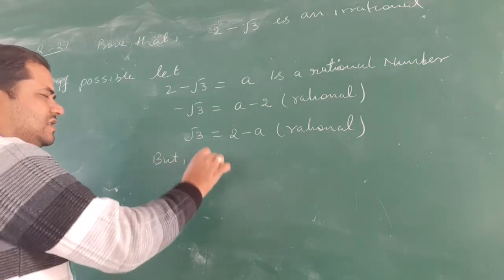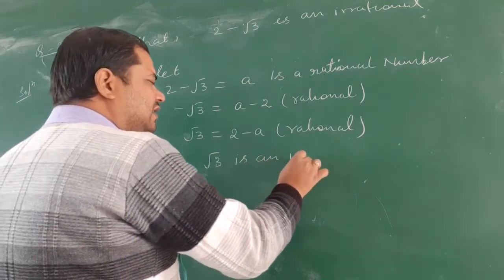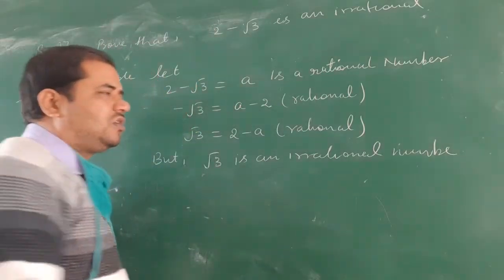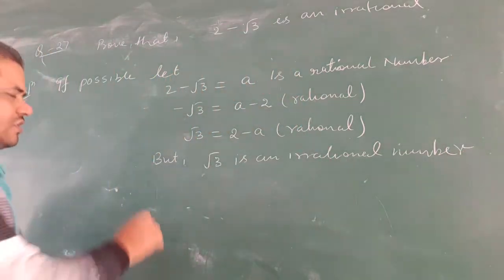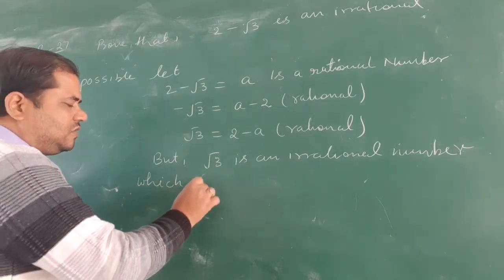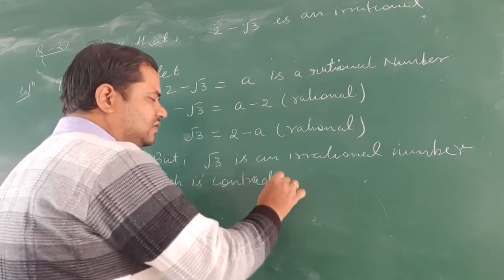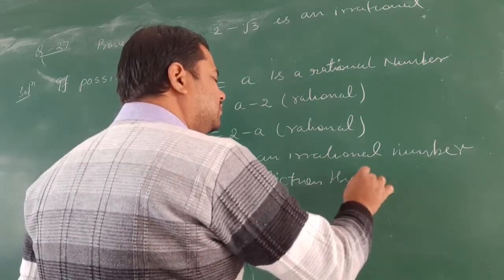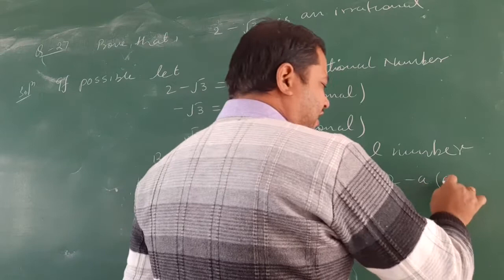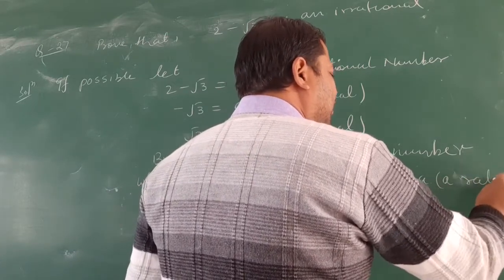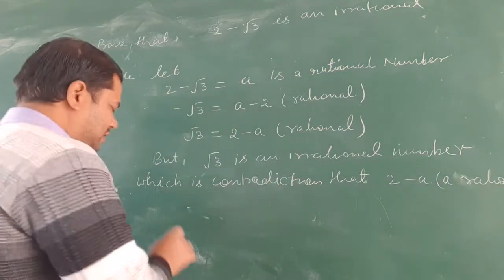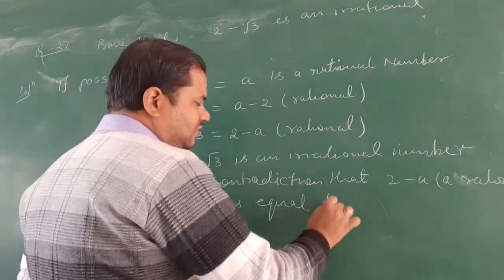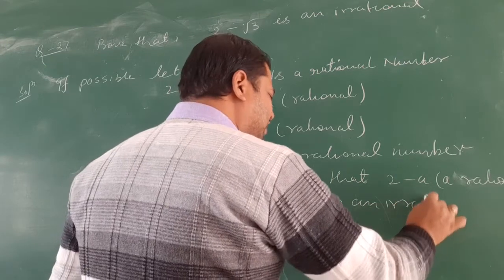But it is given root 3 is an irrational number, which is the contradiction that two minus a rational number is equal to an irrational number.